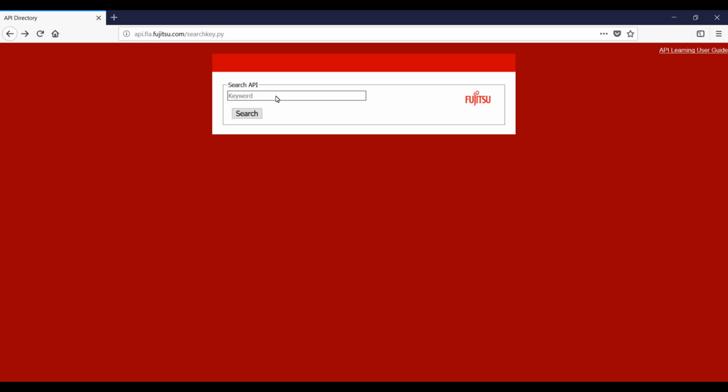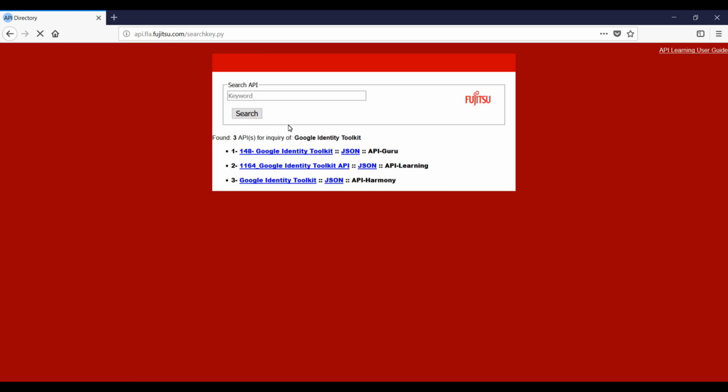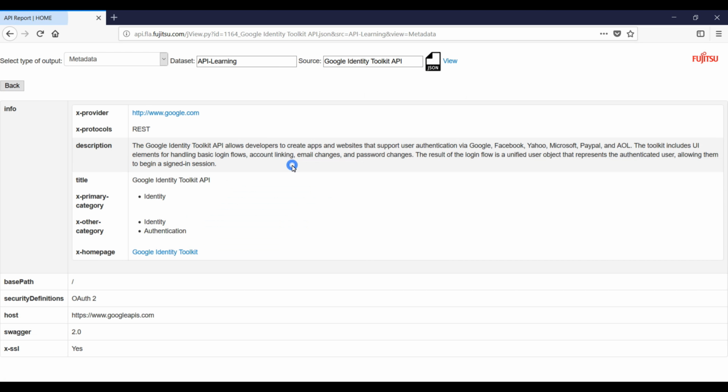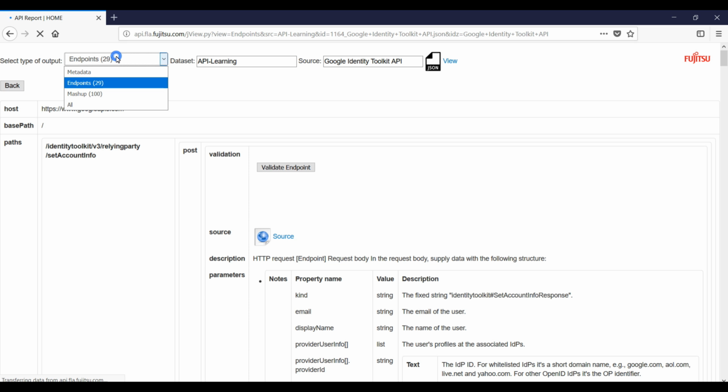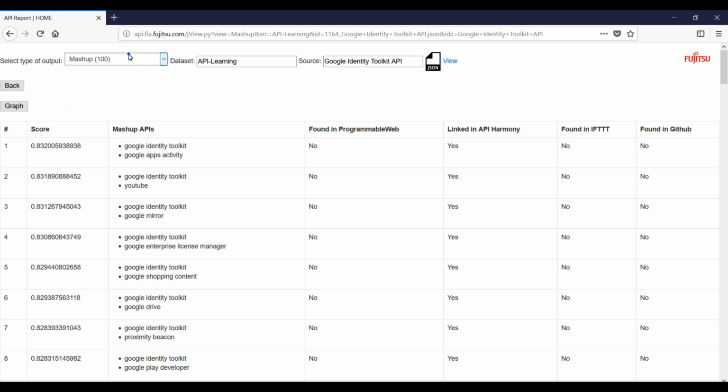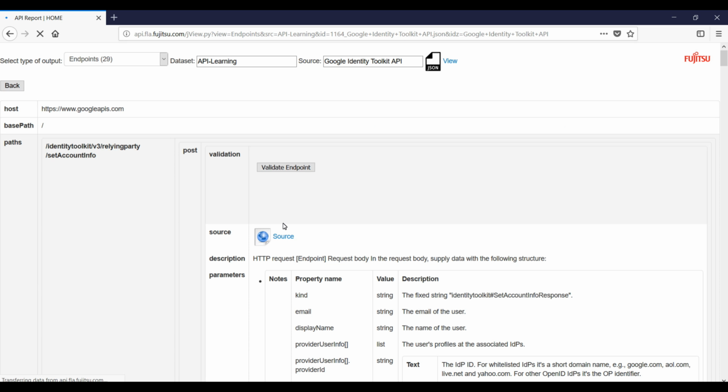Let me search for another API. For example, Google Identity Toolkit. Let's select one of them from our repository. I will choose a different view. I can validate an endpoint. I can check original API documentation.